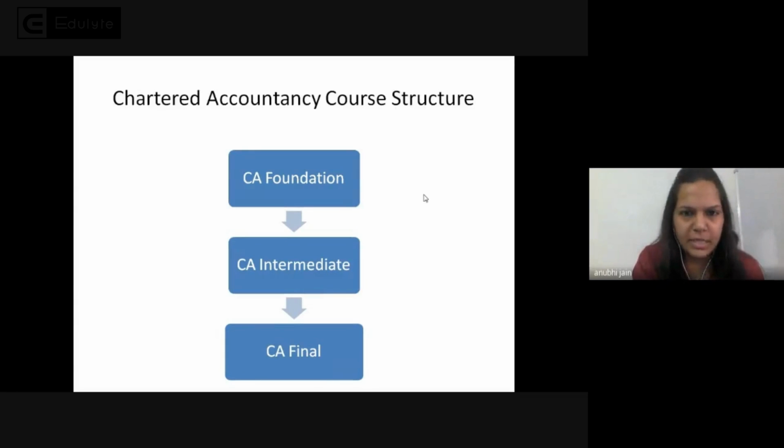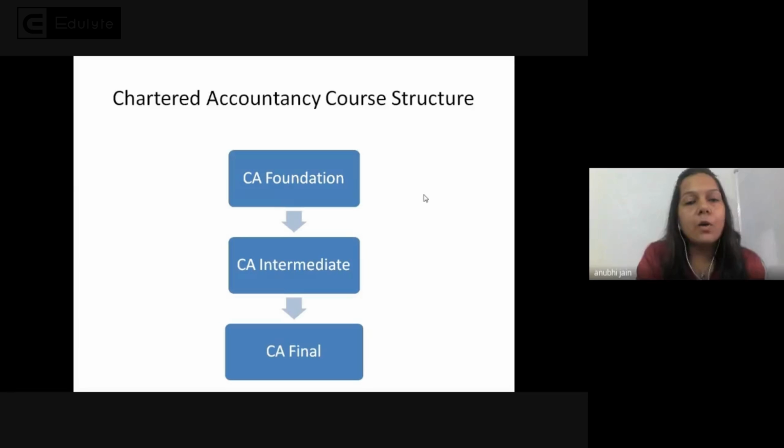In CA CPT, there were four subjects, but the exam for all four was objective based. Means there were multiple choice questions. You were given four options for a question, and you had to select the right answer. If you chose the correct answer, you were given the full marks, but for a wrong answer, there was the concept of negative marking.